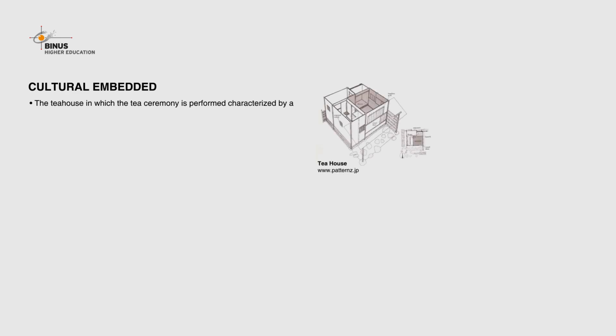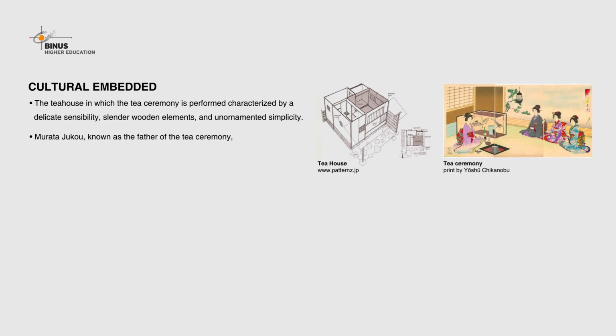The tea house, in which the tea ceremony is performed, is characterized by a delicate sensibility, slender wooden elements, and unornamented simplicity. Murata Juko, known as the father of the tea ceremony, developed the etiquette and spirit of tea.